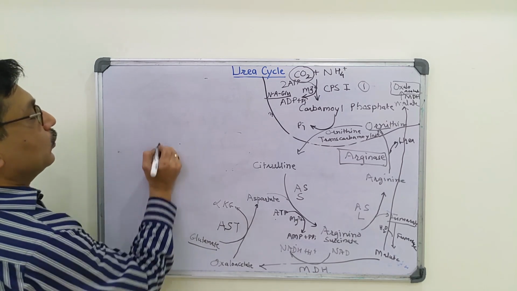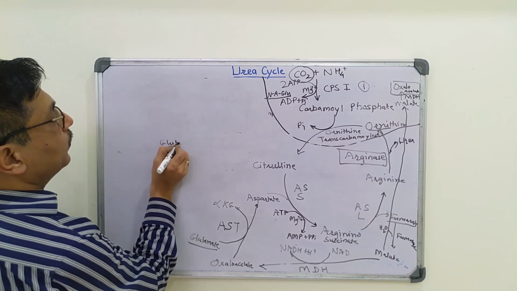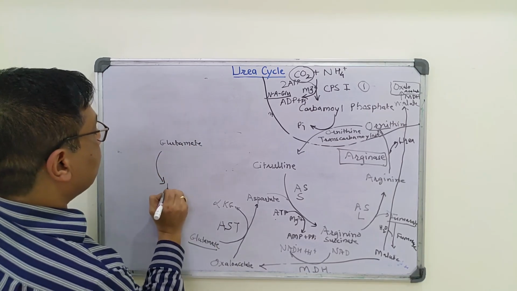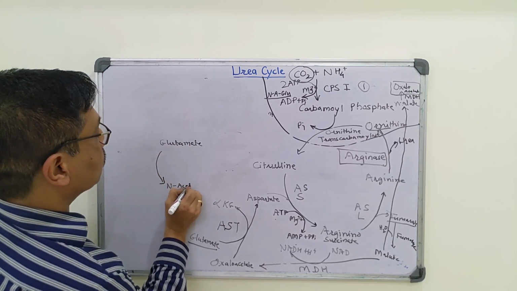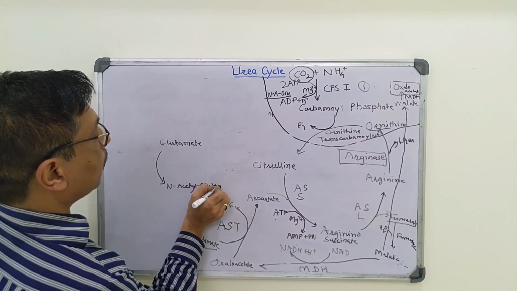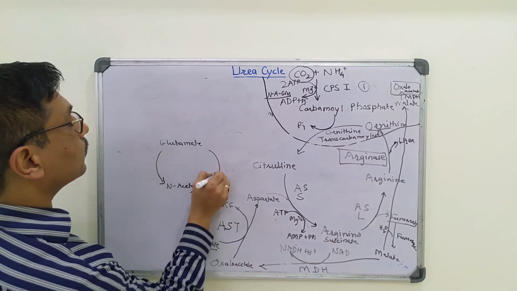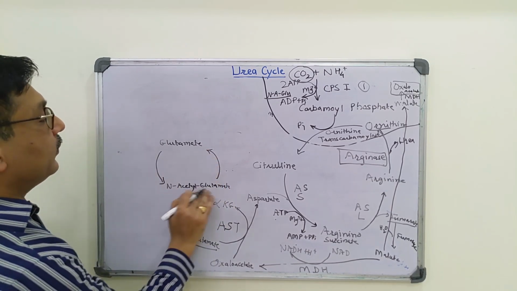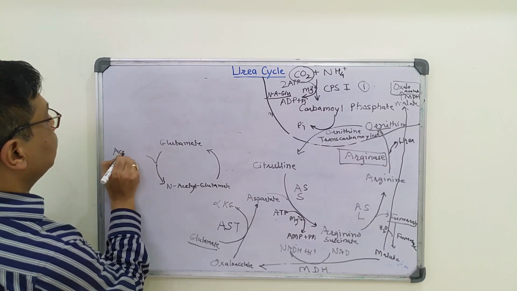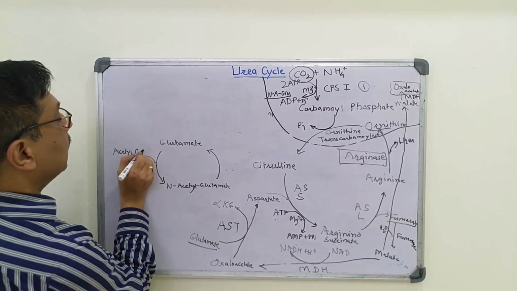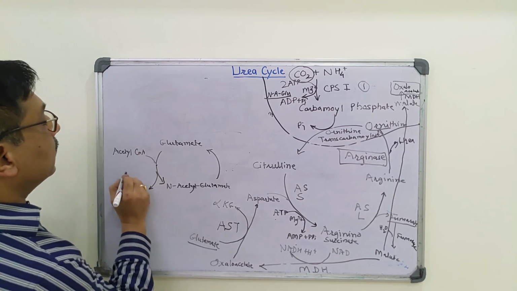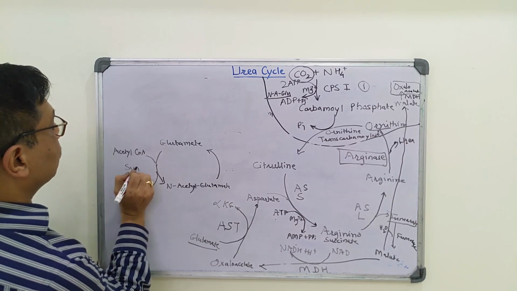So, glutamate, N-acetyl glutamate. Synthesis of N-acetyl glutamate requires acetyl-CoA, and coenzyme A is released in the presence of synthase.